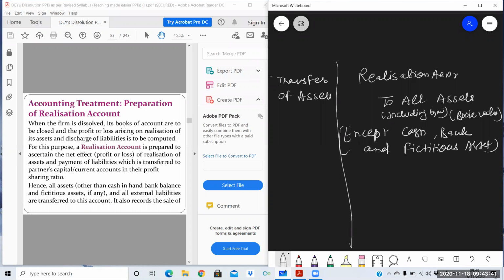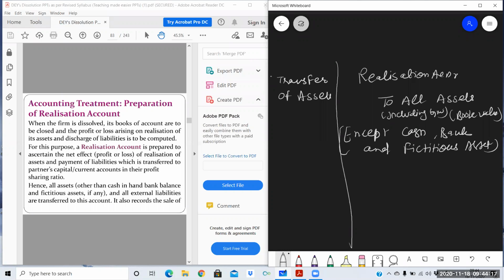The first difference is that in other chapters of partnership, existing goodwill was always written off. But here, the goodwill will never be written off. Goodwill will be treated just like any other asset. So along with all the assets, goodwill will be transferred to the realization account. The first entry will be: Realization Account debit to all assets, including goodwill, but except cash, bank, and fictitious assets.